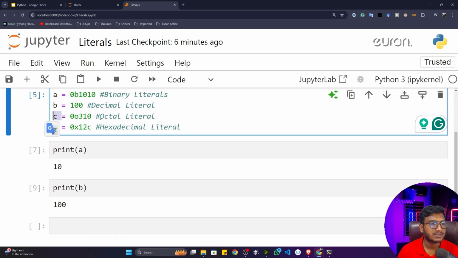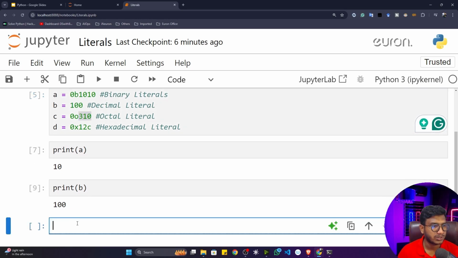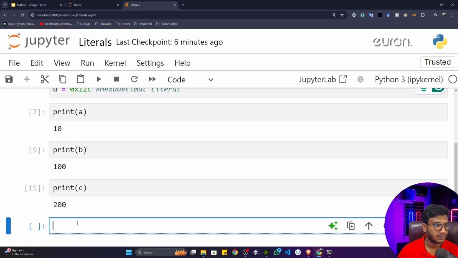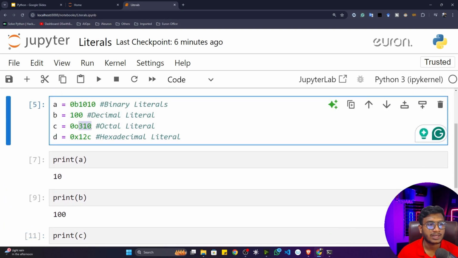Now let's see the c1. Inside c, if you see the first thing I have written, 0 O, it is telling us it's an octal literal, and this is the number. Now let me show you the actual number. Just try to print this particular number. See, it's 200. So this is the representation of 200 in octal.